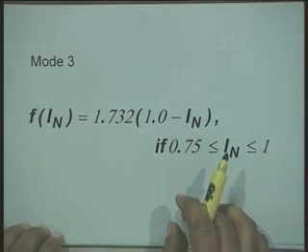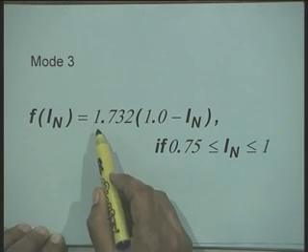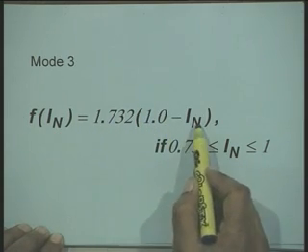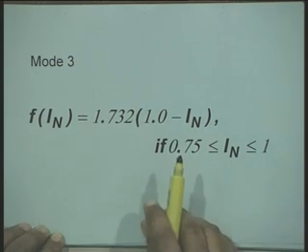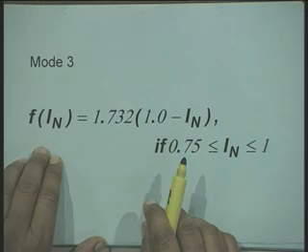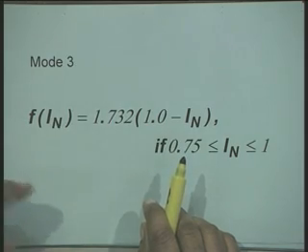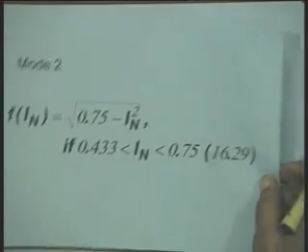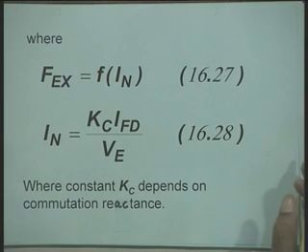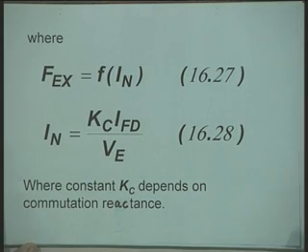And when we are operating in mode 3, this function FEX is equal to 1.732 into (1 minus IN), where IN is greater than 0.75 and less than 1. That is, this nonlinear function is different for different modes, and they can be computed using these expressions, while IN is computed knowing IFD and VE, and this factor Kc, which stands for a constant which depends upon the commutation reactance.